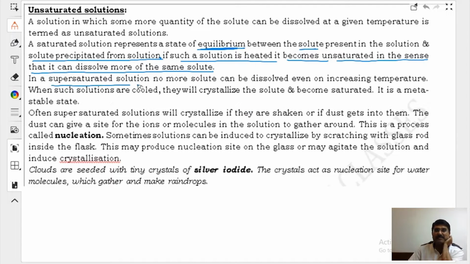In a supersaturated solution, no more solute can be dissolved even on increasing temperature. When such solutions are cooled, they will crystallize the solute and become saturated. It is going to be known as the metastable state. Metastable state.